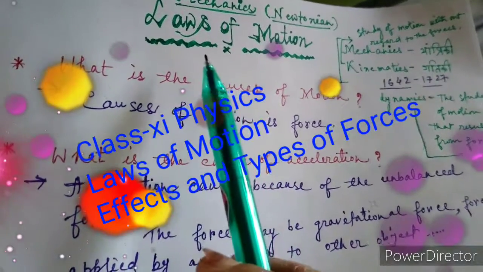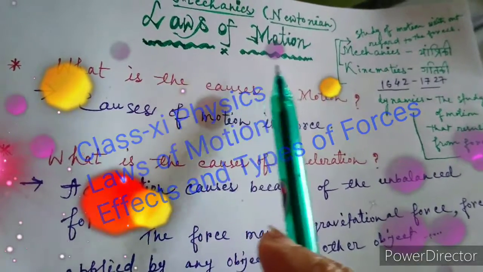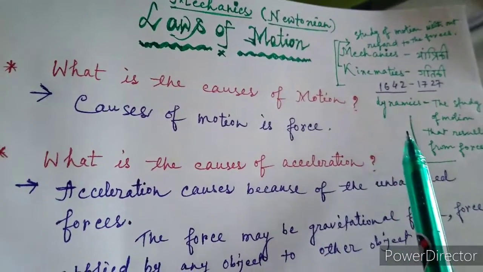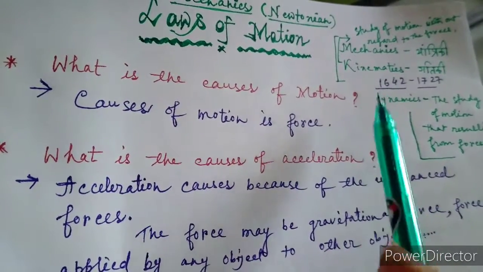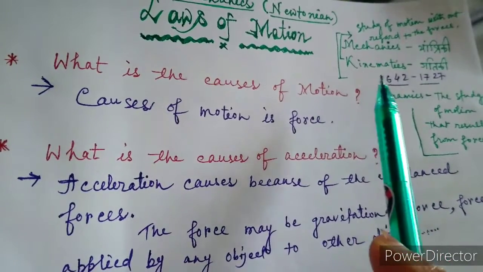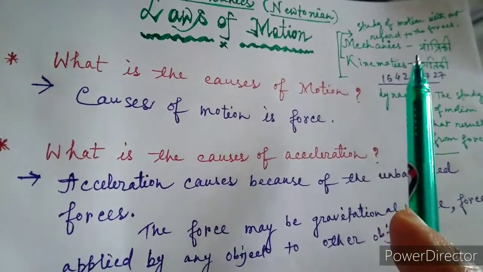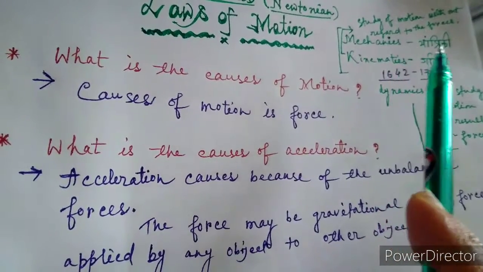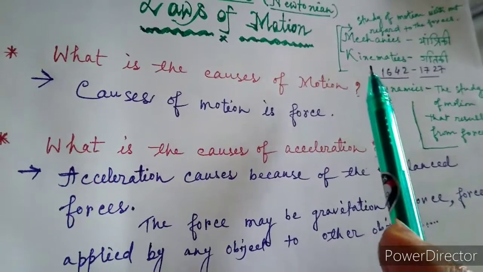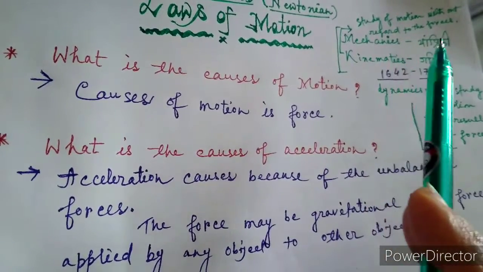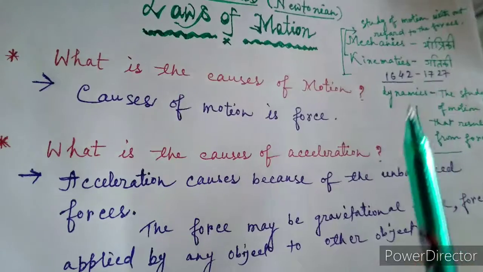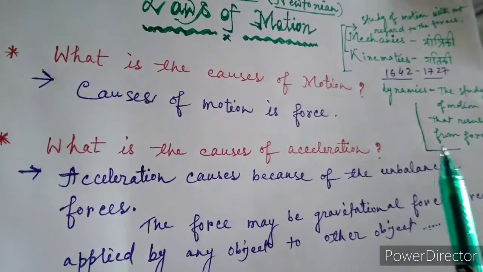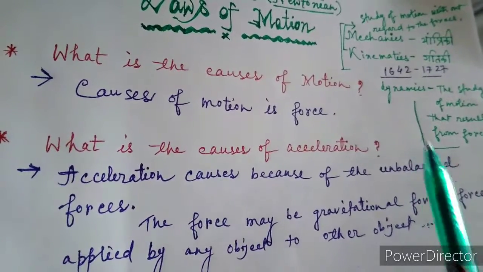Students, we were learning about the laws of motion. So see, I have written here mechanics, kinematics and dynamics. So what is the difference between kinematics and dynamics? In kinematics we study motion without regard to the forces. Kinematics means it is the study of the motion without regard to the forces. And dynamics is the study of motion that results from the forces. So this is the difference.